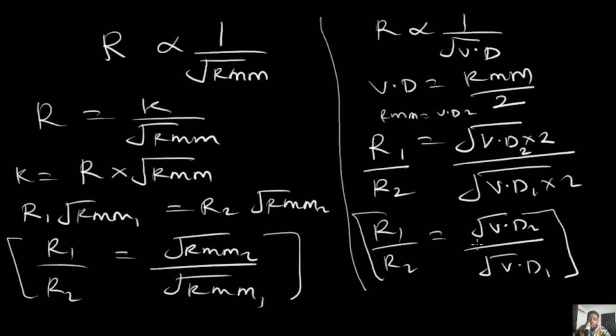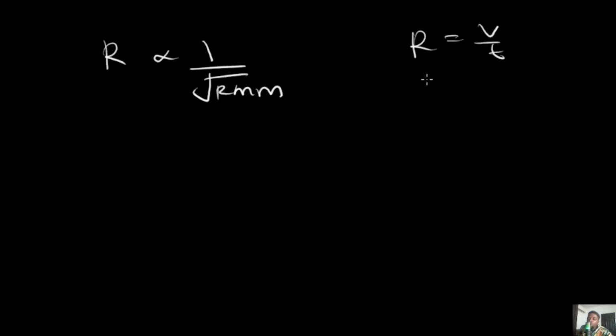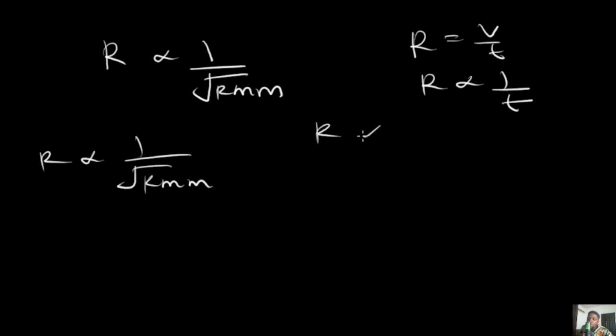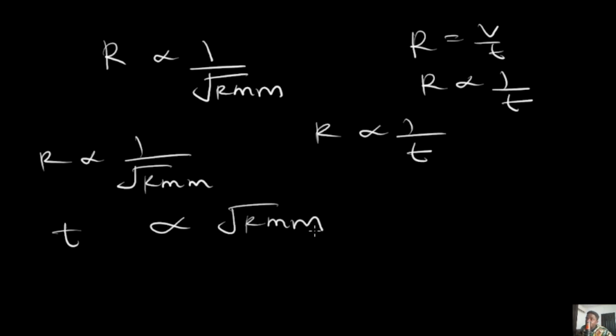You will notice that in our expression of this particular law, R is inversely proportional to the square root of RMM. Also notice that the rate is equal to V over time. But when this volume is constant, R is inversely proportional to time. So if R is inversely proportional to the square root of RMM, and this same R is inversely proportional to time, it means that time would now be directly proportional to the square root of RMM. This is basically maths. Once you understand proportionality in maths, this should make sense to you.